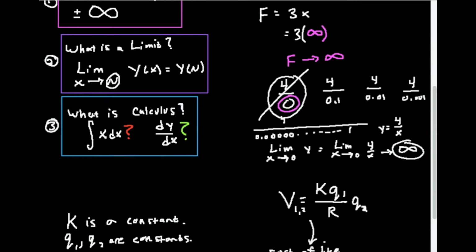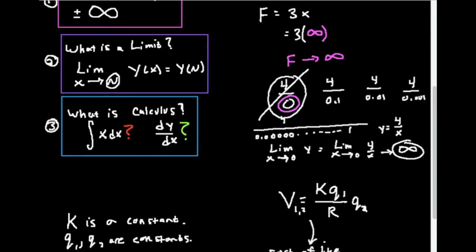And the answer is limits. We're going to find, and we're not doing this anywhere near yet, that a derivative, and this is a derivative right here in case you haven't seen it, is actually defined by a set of limits. And this is an integral right here. This is defined by at least one limit. So the thing is, without limits, you can't do calculus. That's why you start with limits. And it's important to be able to understand what a limit is.